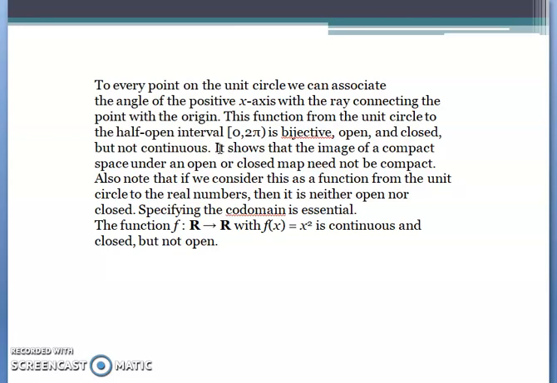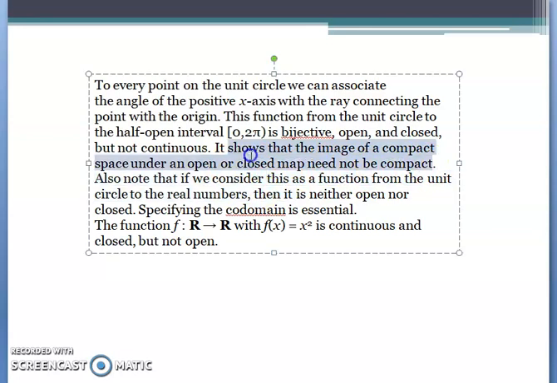It is bijective, open and closed, but the inverse function need not be continuous. It shows that the image of a compact space under an open or closed map need not be compact. We will deal with this theorem in later chapters.